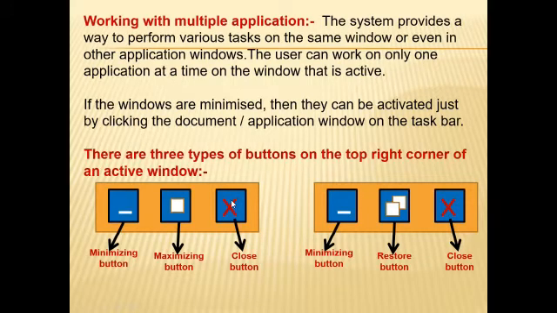These 3 buttons are situated on the top right corner of an active window. This is also a minimize button, but when it becomes two windows, it is known as the restore button, and this is also the close button.